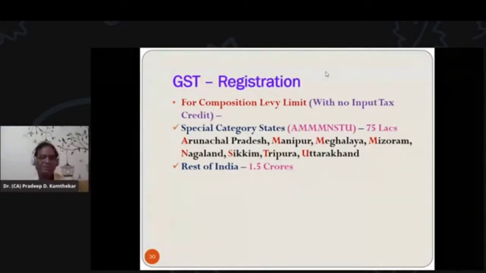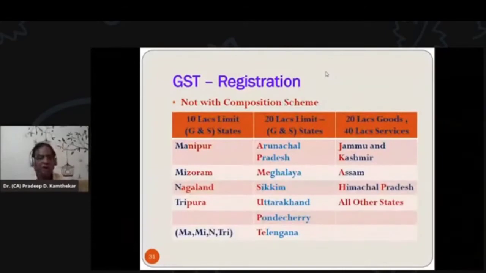You have to go for the normal scheme, that we'll see in the next slide. And for the rest of India, if turnover is up to 1.5 crores, then one can go for composition levy scheme. Otherwise, if it is beyond 1.5 crores, then the normal GST scheme registration procedure will be applicable. Now, this is normal, meaning those who are not going for the composition scheme because of the turnover limit, or it is as per their choice.